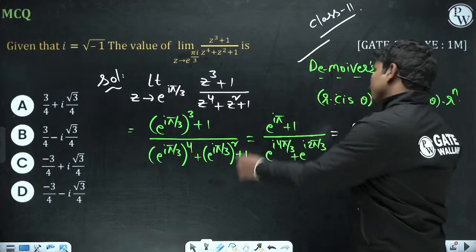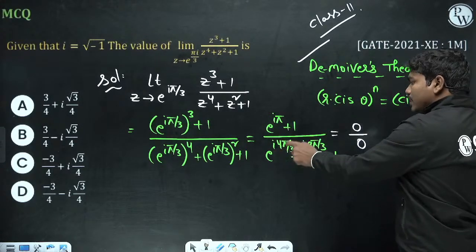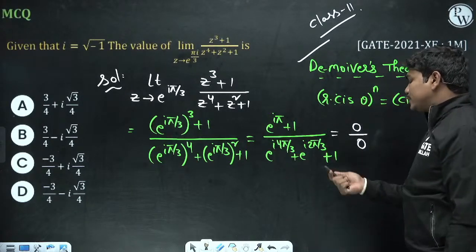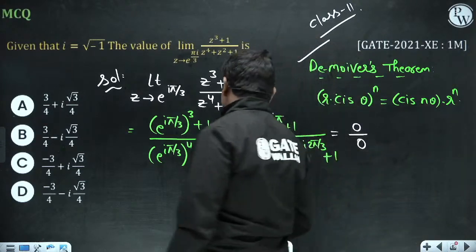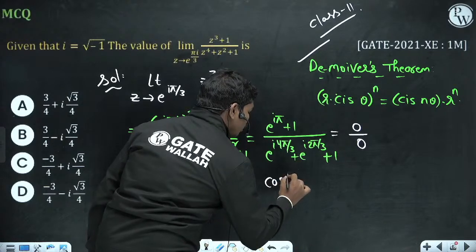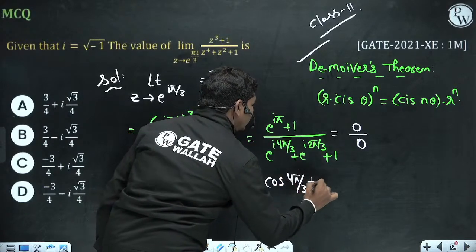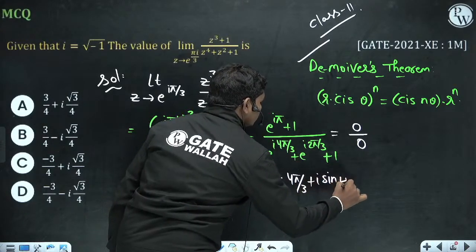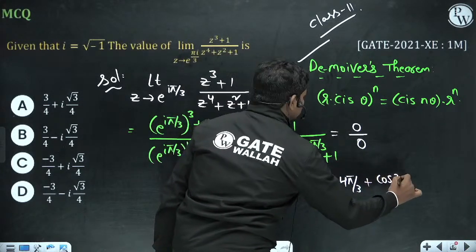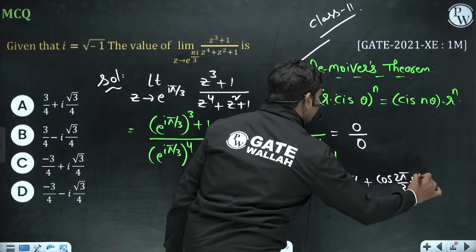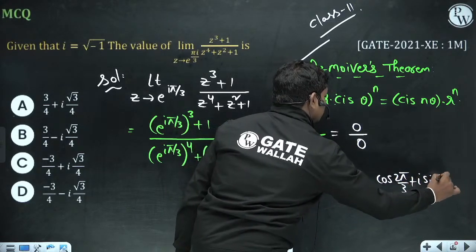ठीक है, सो e power i pi plus 1 divided by e power i 4 pi by 3 plus e power i 2 pi by 3 plus 1 एक्चुअली. ओके, सो e power i 4 pi by 3 का वैल्यू क्या होता है, cos 4 pi by 3 plus i sin 4 pi by 3, ओके, एंड plus cos 2 pi by 3 plus i sin 2 pi by 3 plus 1.